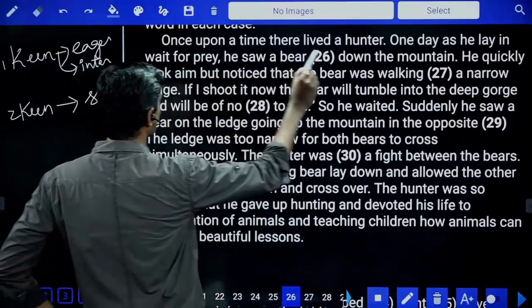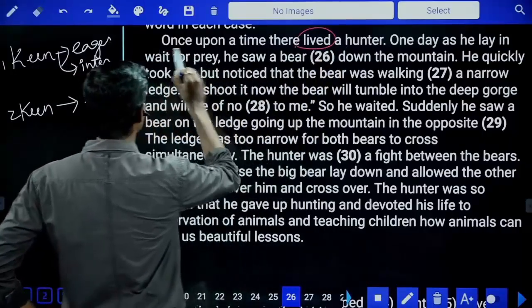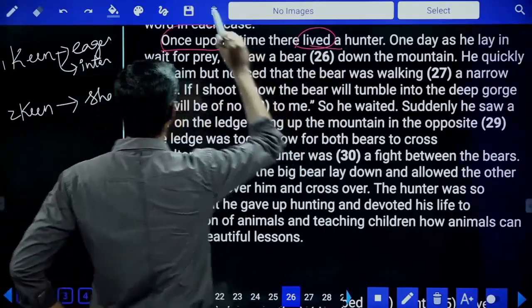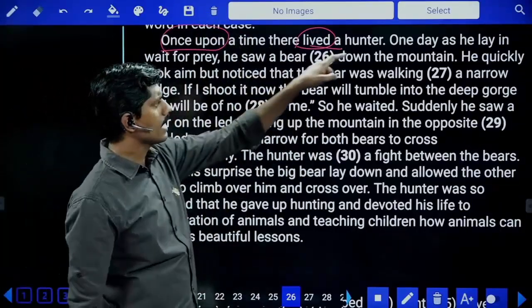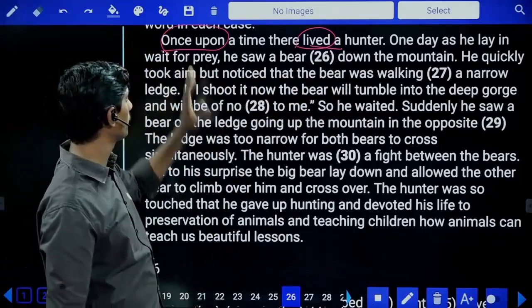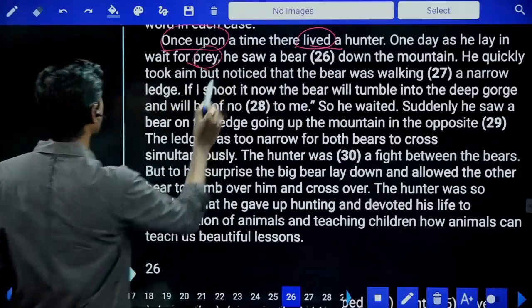Once upon a time there lived a hunter. Once upon a time is always past. There lived a hunter, past. One day, as he lay in the wait for prey, prey is always victim.